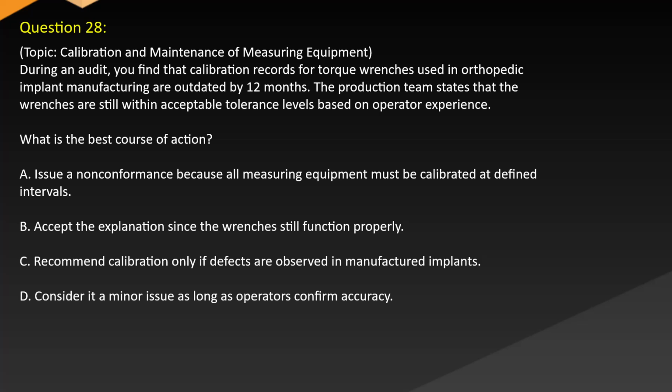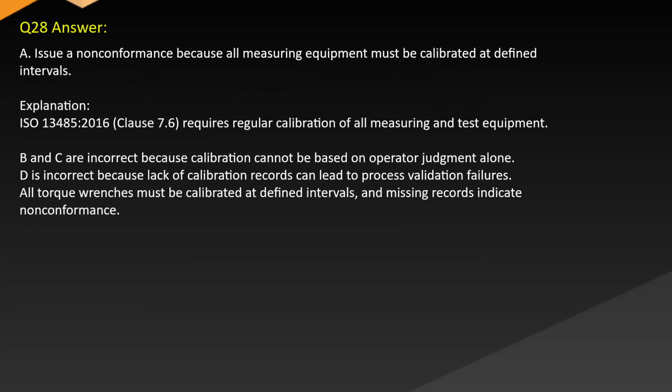A. Issue a nonconformance because all measuring equipment must be calibrated at defined intervals. B. Accept the explanation since the wrenches still function properly. C. Recommend calibration only if defects are observed in manufactured implants. D. Consider it a minor issue as long as operators confirm accuracy. Answer: A. Issue a nonconformance because all measuring equipment must be calibrated at defined intervals.